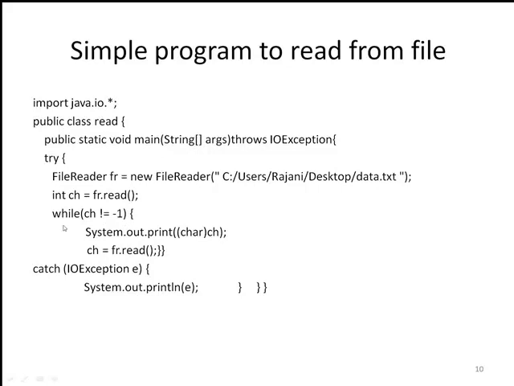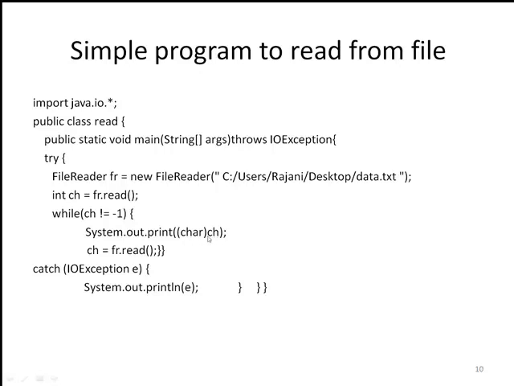This while loop repeatedly executes these two statements until this condition is satisfied. If the read method returns -1, that means it is the end of the file, or there is no more character to read. Then it exits from this while loop. The next statement is System.out.print((char) ch).